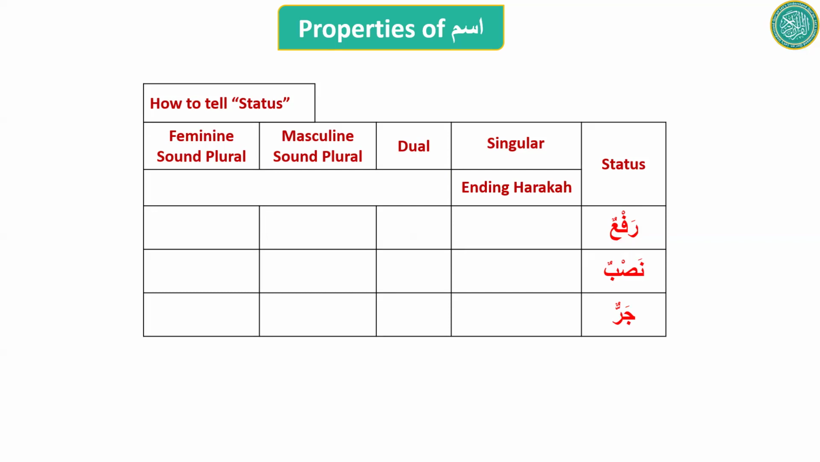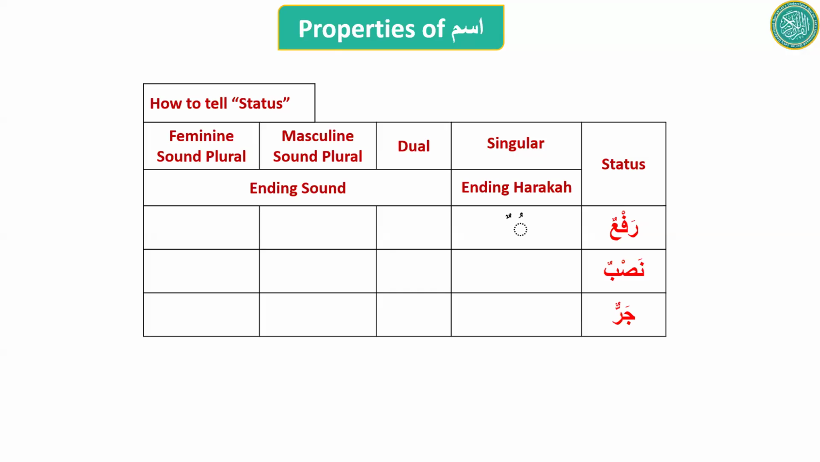But for dual, sound plural masculine and sound plural feminine, we can use the term sound plural now because you know what that means. For dual, sound plural masculine and sound plural feminine, we go with the ending sound.